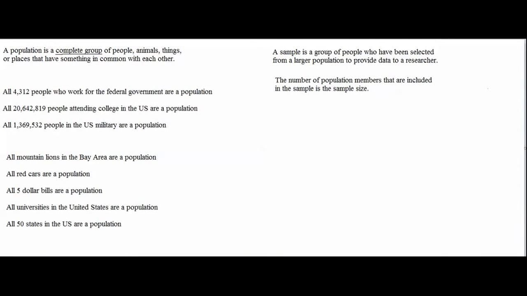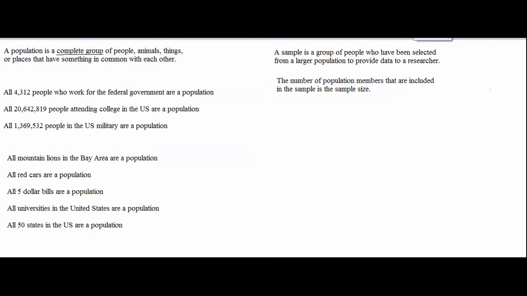In each of my three examples, the sample was the batch of people or the batch of things that I was collecting data from, and the sample size was the number of people or the number of things that I was collecting data from. In my first example, the sample was the 100 college students that I was collecting data from, and the sample size was 100. In the second example, the sample was the 200 federal government employees that I was collecting data from, and the sample size was 200. In the third example, the sample was the 300 trees that I was collecting data from, and the sample size was 300.